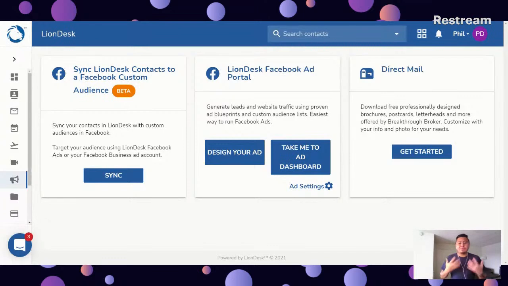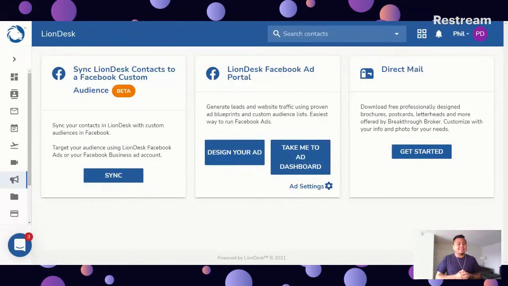Here in the marketing tab of Liondesk, you're going to see the middle tile, Liondesk Facebook ad portal. Generate leads and website traffic using proven ad blueprints and custom audience lists. For those of you that have not had a chance to check out this section of Liondesk, I highly recommend doing so. There are a lot of great features in here, but we're going to really focus on the ad portal.